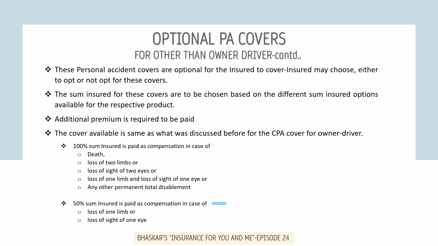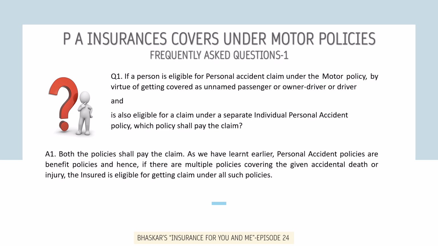Just to recall the cover, this 100% sum insured is paid as compensation in case of the accident resulting in the death or loss of two limbs or loss of sight of two eyes or loss of one limb and loss of sight of one eye or any other permanent total disablement. Similarly, a 50% sum insured is paid as compensation in case of loss of one limb or loss of sight of one eye. Now, for more clarity on these personal accident covers which we discussed, we will examine few frequently asked questions related to this cover.